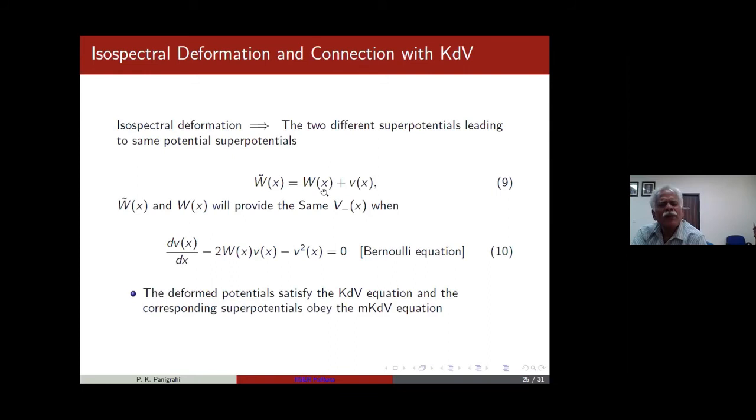It's a very useful method, and it has been used to generate n-soliton solutions. We have also used it to generate some solutions in the presence of this complex potential, and some of it will match with the known ones. Yesterday Khare's paper was mentioned. But if you want to keep H minus the same, one equation has to be satisfied, that is the Bernoulli equation. That connects this deformation to the ground state of the first potential. If they are tuned that way, then of course the spectrum remains the same. H minus is identical to the earlier one, and H plus changes.